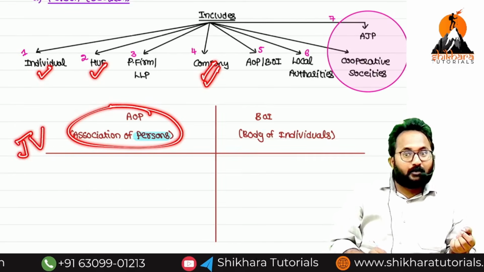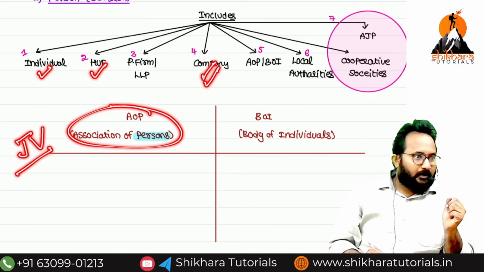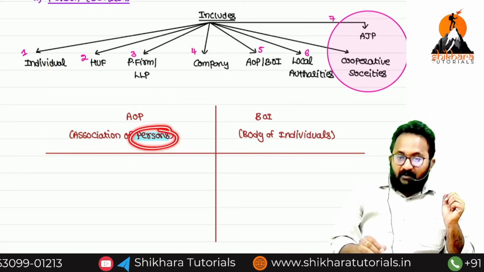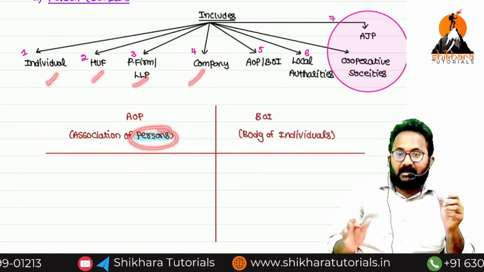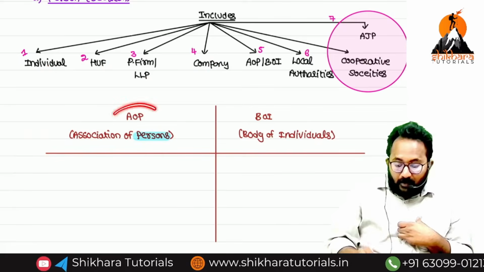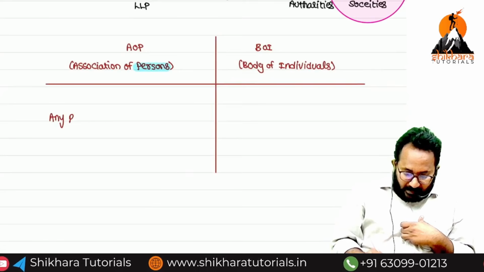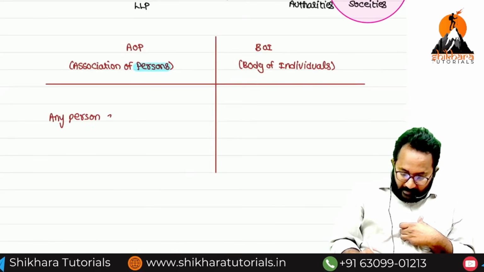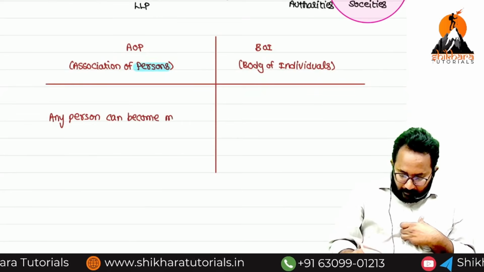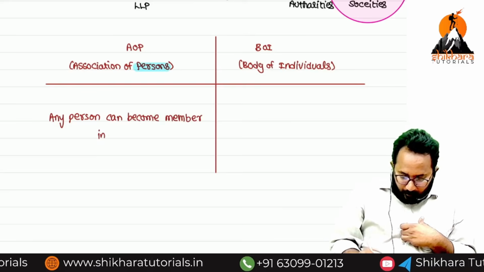In your foundation you learned it as a joint venture. In the person definition, whoever is there can combine as members and do the business, that is called association of persons. Any person can become a member in AOP.